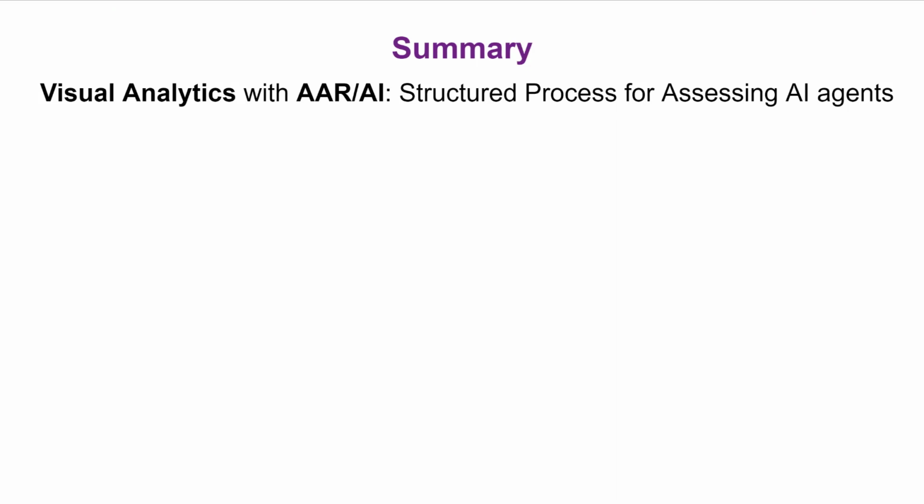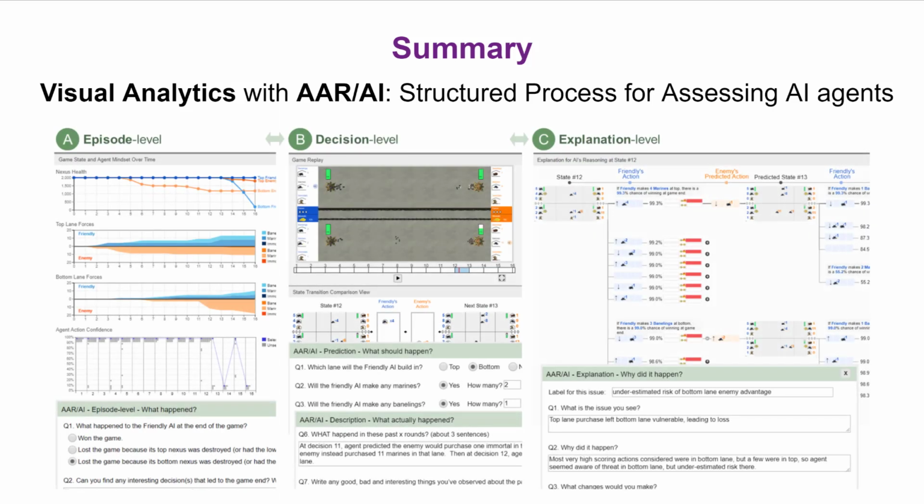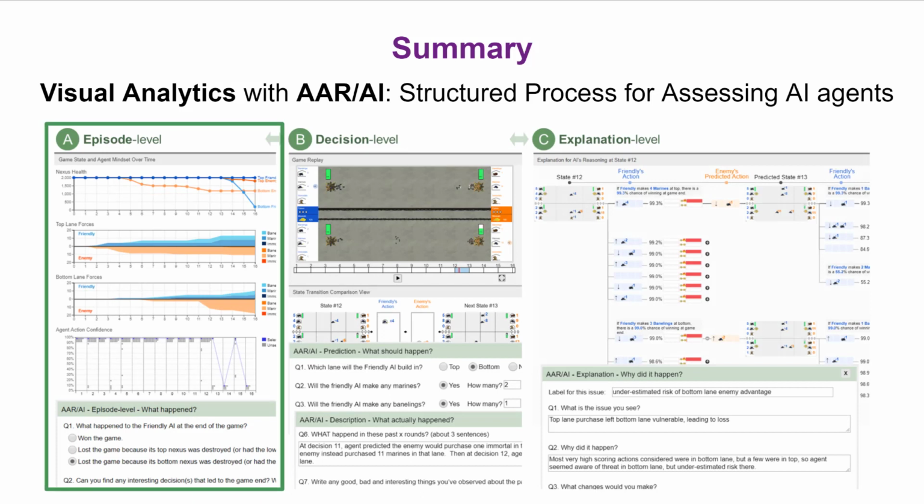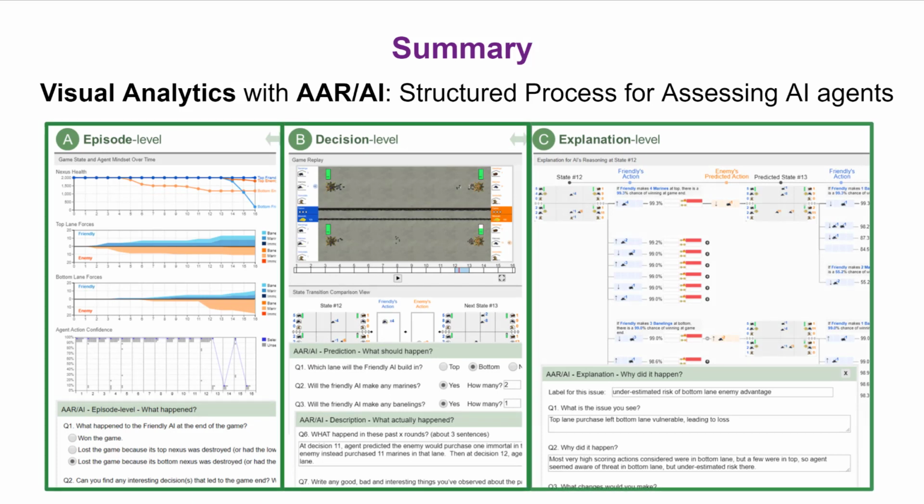In summary, we developed a structured process for assessing AI agents which we call R5 and demonstrated how a visual analytics tool that integrates R5 can help domain experts perform analysis at multiple different levels. This can help build their mental models of the AI reasoning process, find issues, and systematically reason about them.